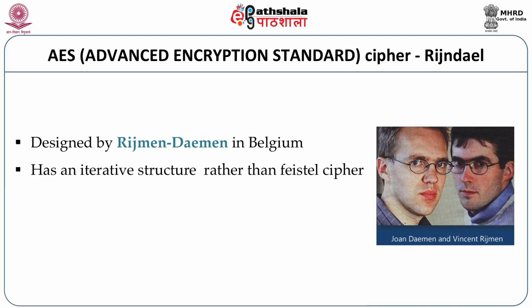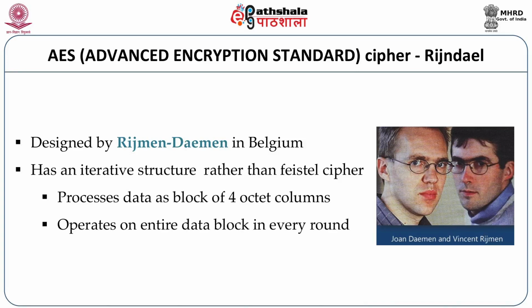It has an iterative structure rather than the Feistel cipher. Feistel cipher usually has a complex structure. A repetition of substitutions and permutations are done, but AES differs from this Feistel structure by having an iterative structure. To elaborate, an iterative structure processes data as a block of 4 octet columns, and operates on the entire data block in every round.